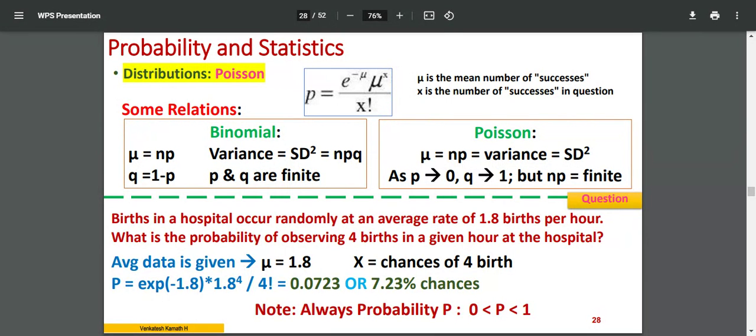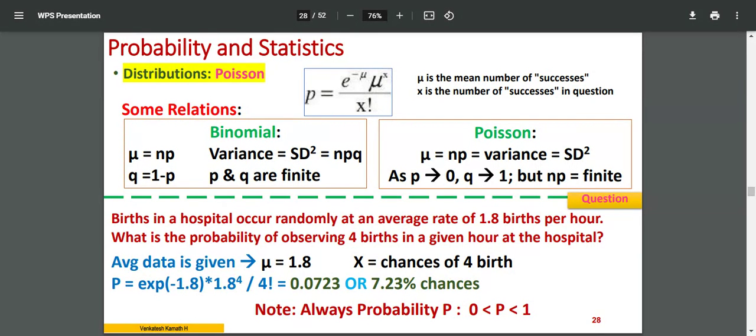Births in a hospital occur randomly at an average rate of 1.8 births per hour. What is the probability of observing 4 births in a given hour at the hospital? The birth rate, that is on an average, is given. That means it is the mean of occurring something, births occurring per hour. It's not a regular daily event. It's a rare event, you can say, right? You can use Poisson distribution in this case. So you can say mu is equal to 1.8. That's the average value. Now I have to consider 4 births, the chances of getting 4 babies born in a particular 1 hour, right? So that will be the x.